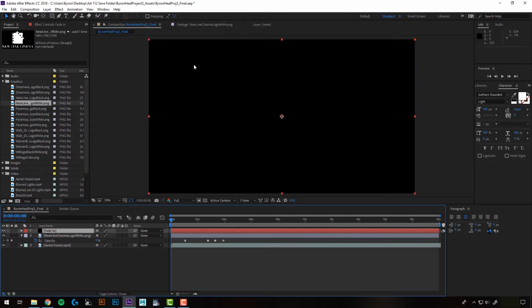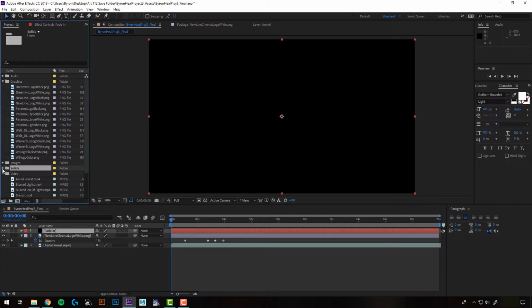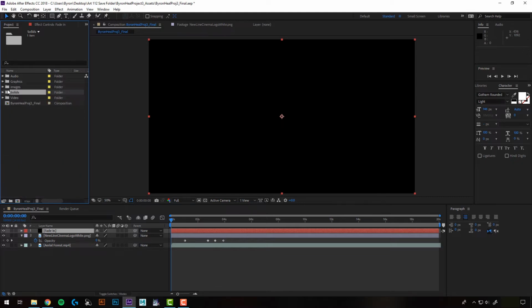And I'll hit Enter. Okay, so what that did was create a new solid here, and you'll notice when we make a solid, it's going to create a new folder here, and that's where it's going to store all of our solids. So any one we make, it'll put into this folder. And I'll just collapse these to make some more room. Okay, so right now I have a black solid over top of everything, and I want it to fade out right at the beginning here.